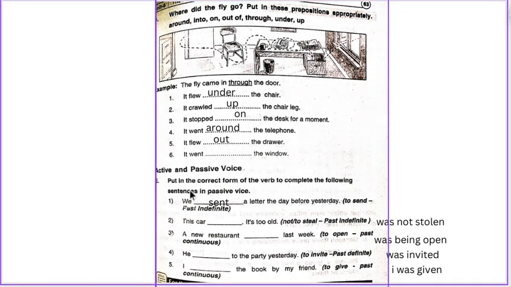Active and passive voice. Put in the correct form of the word to complete the following. We sent a letter the day before yesterday. To send, past indefinite. This car dash, it's too old. Not to steal, past indefinite. This car was not stolen.